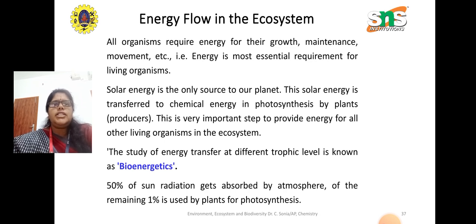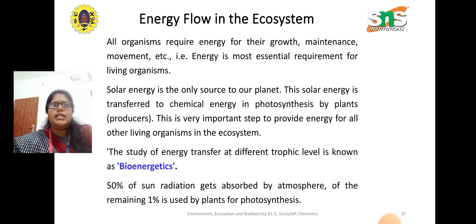So solar energy is the only source to our planet because we are all dependent upon the solar energy directly and indirectly through plants, and this solar energy is transferred to chemical energy in photosynthesis by plants. So the plants, they are the producer, as we already seen.